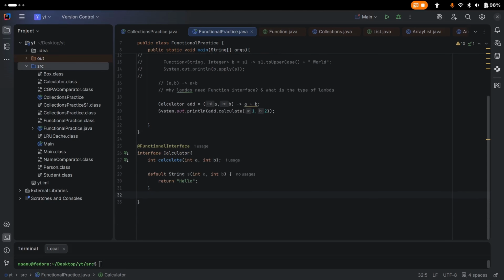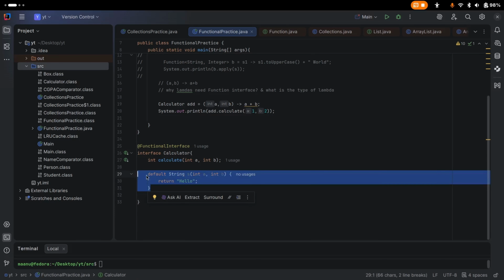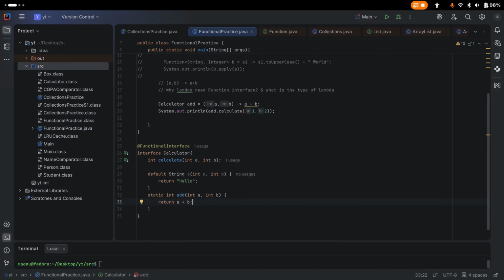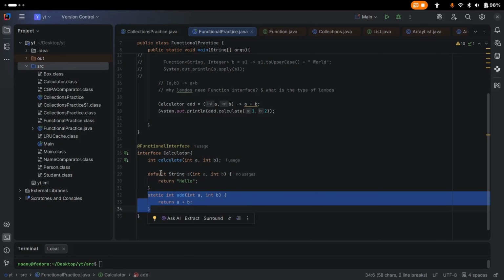So we can define default methods here, and they must have implementations. We can also define static methods, like static int add, return a plus b. Our static methods belong to the interface, not instances.